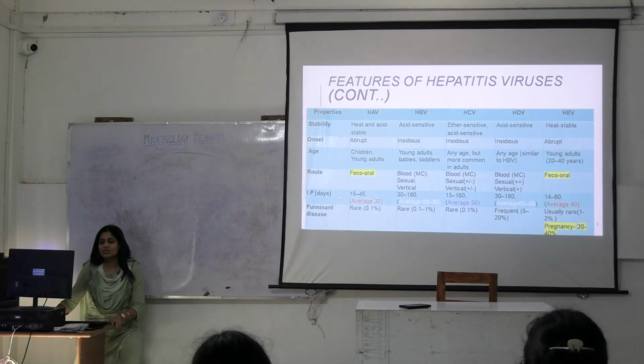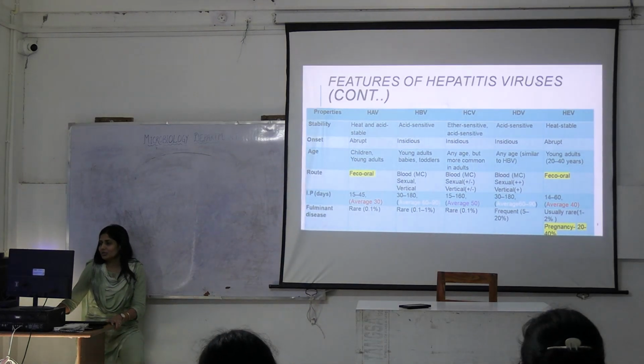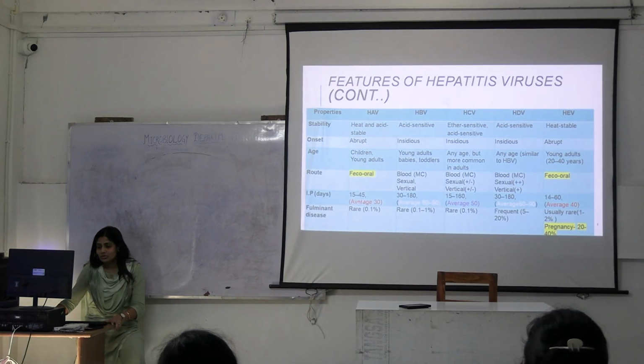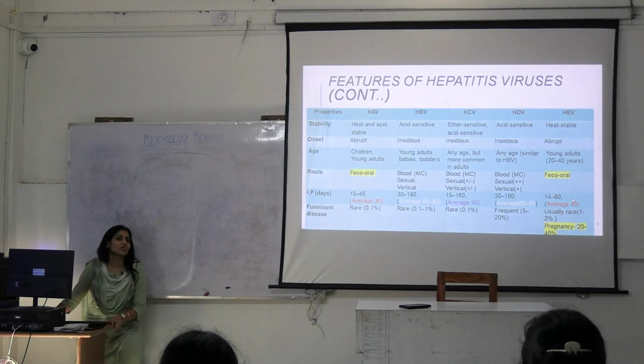Now, what is the incubation period for all these viruses? You just remember the average incubation period in days. So, how do you remember? For HAV and HEV, you just remember these two together because the route of transmission is similar. It is fecal-oral route of transmission. So, here you remember HAV average 30 days, HEV average 40 days.